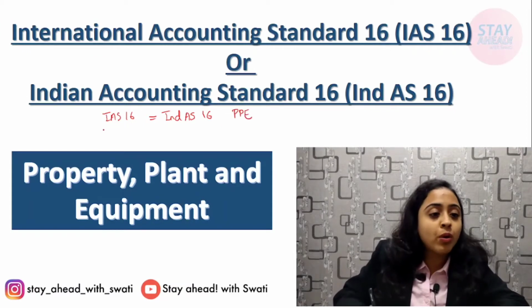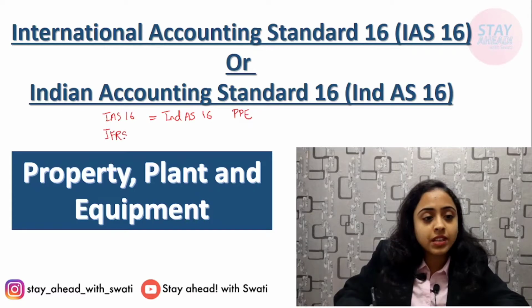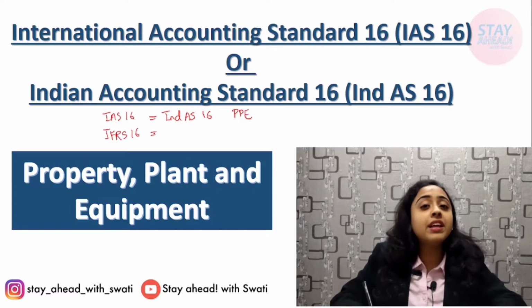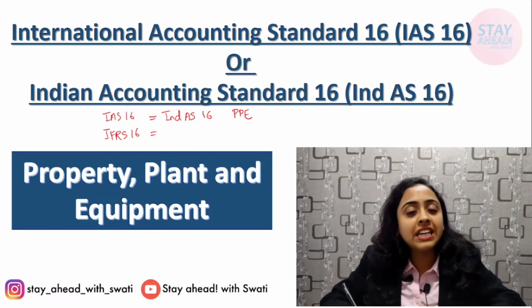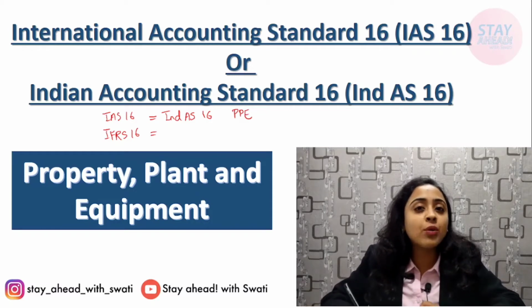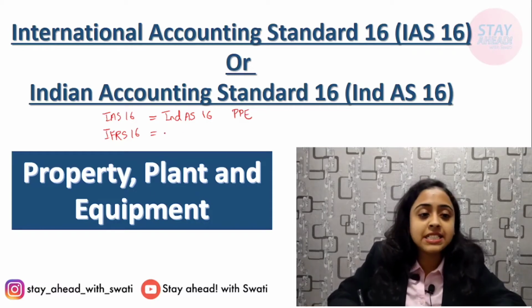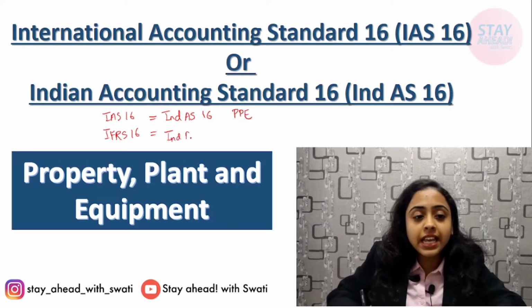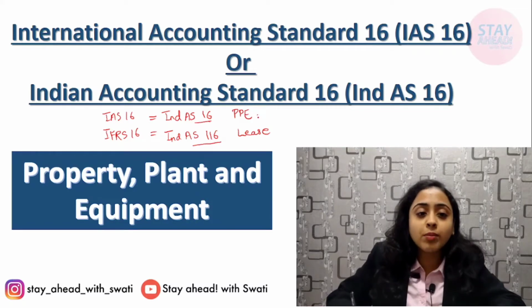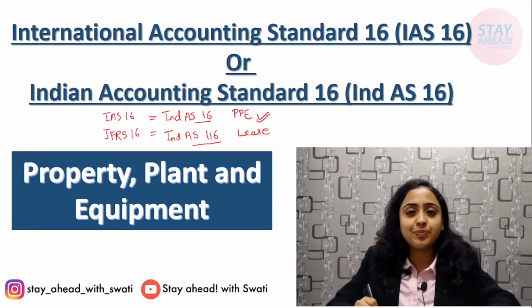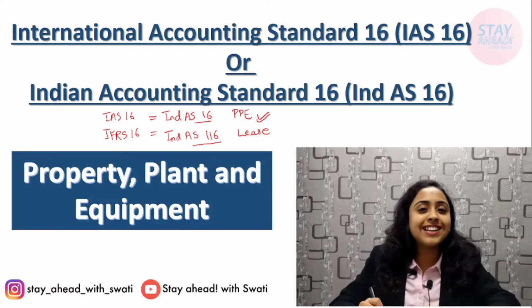Whereas IFRS 16 is numbered in the 100 plus series, that means Ind AS 116 is for lease. So don't get confused between Ind AS 16 and Ind AS 116. We are going to talk about PPE in this lecture. So I think we're good to start. Let's begin.